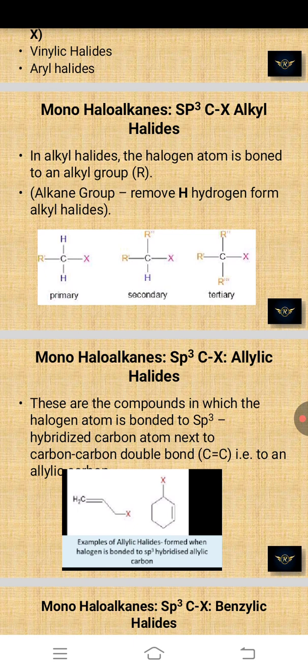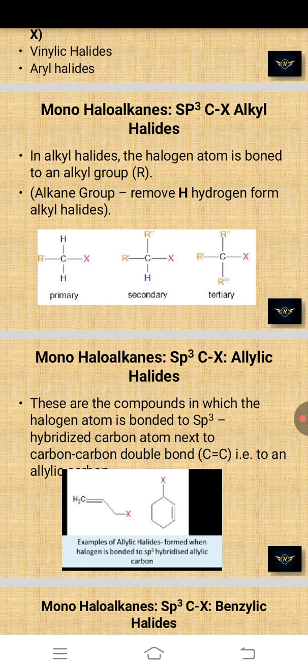So in the alkyl halide, the halogen atom is bonded to an alkyl group, it is R. So basically we can call R the alkyl group. So primary, secondary, tertiary: first you can see one is the halogen atom, another one is the alkyl group, and two hydrogen atoms are also there.